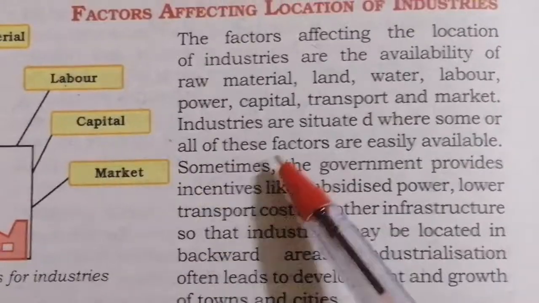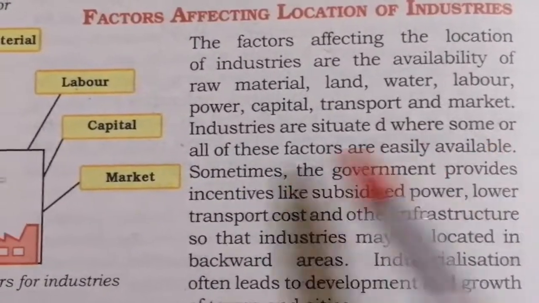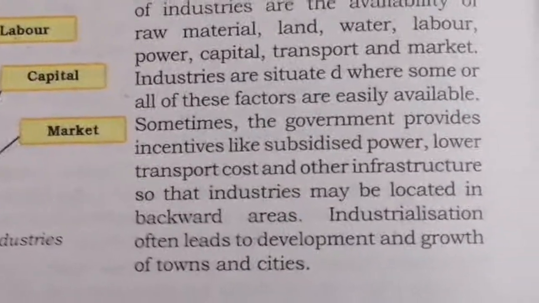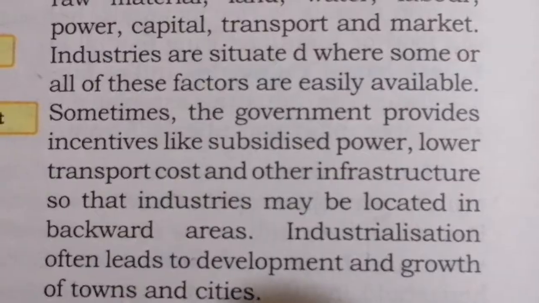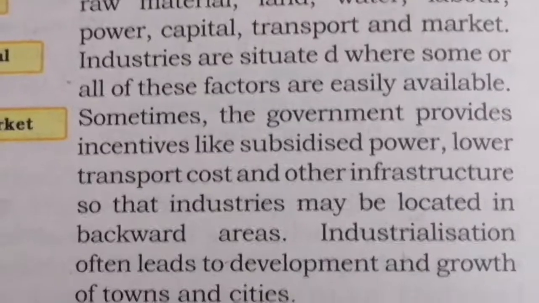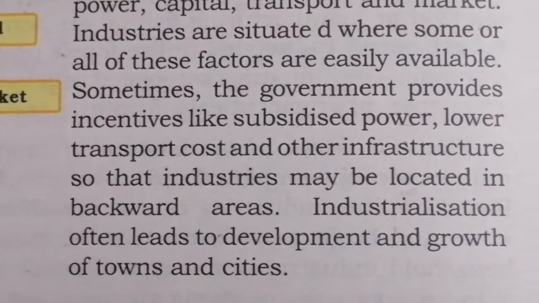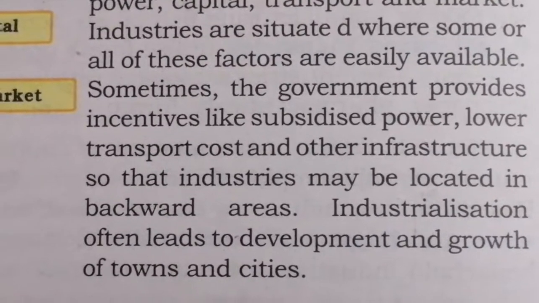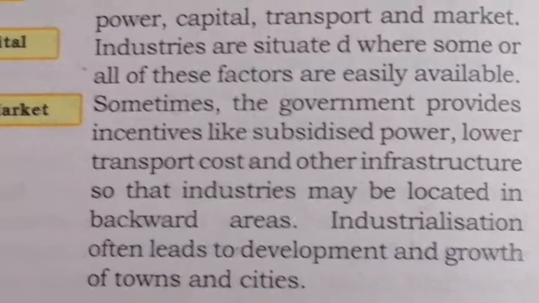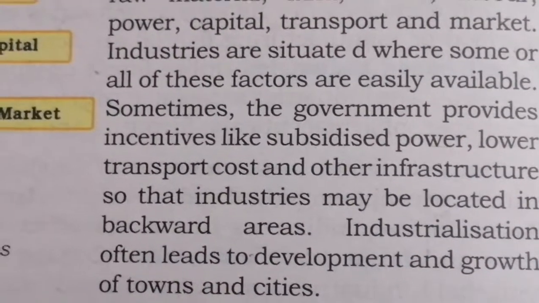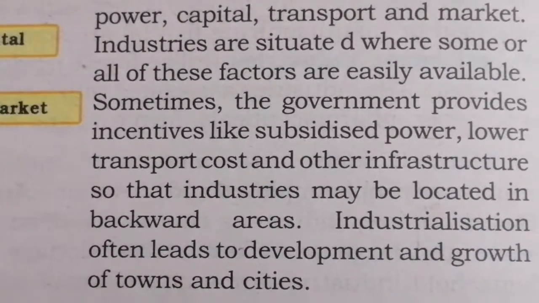Industries are situated where some or all of these factors are easily available. Sometimes the government provides incentives like subsidized power, lower transport cost and other infrastructure so that industries may be located in the backward area. So if it is in a village or something, the government will provide subsidized power, that is current, transport cost and other facilities.